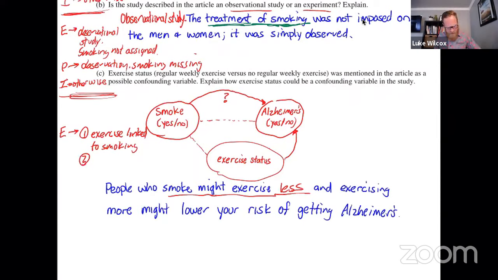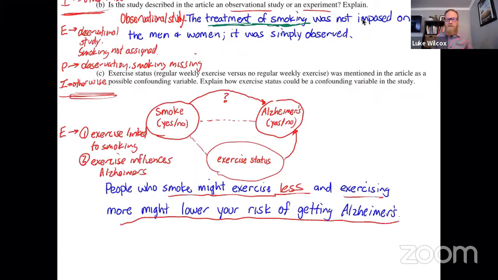Component two is that you have to link exercise to Alzheimer's and say that it influences the risk of Alzheimer's. And you're going to see that in the second part here. Exercising more might lower your risk of Alzheimer's. So you have to have a connection between exercise and smoking, and then you have to say how that exercise might influence the risk of Alzheimer's. Now, for a partial credit on that, you would just have one of the two components. And for incorrect, you would have 0 of those components.